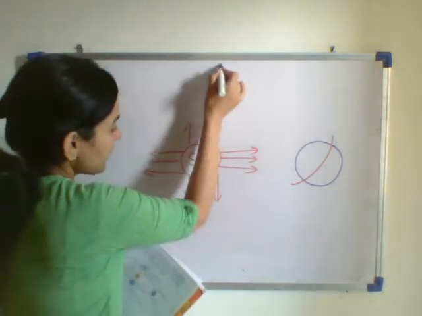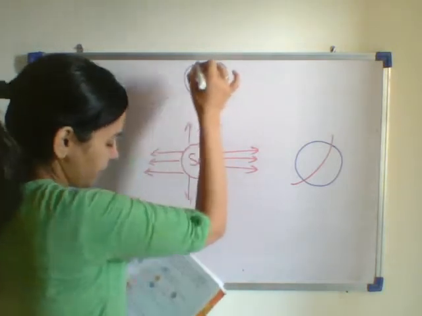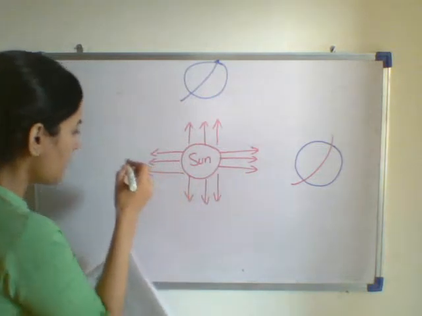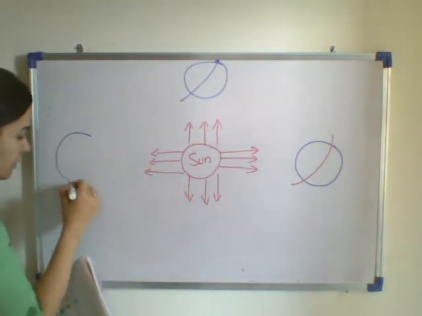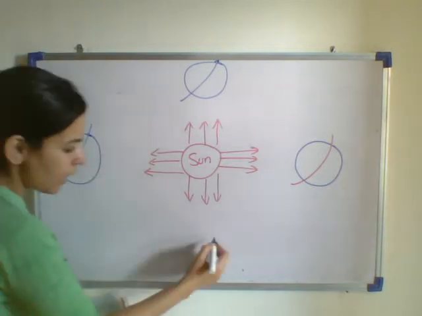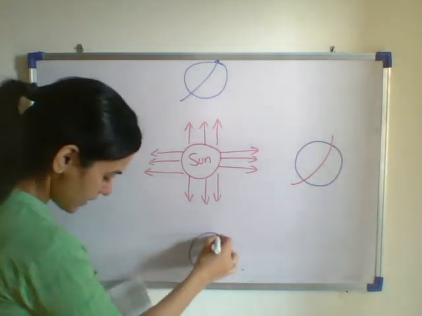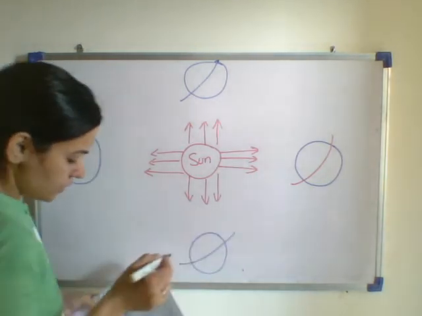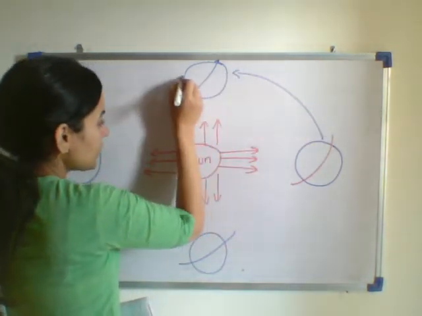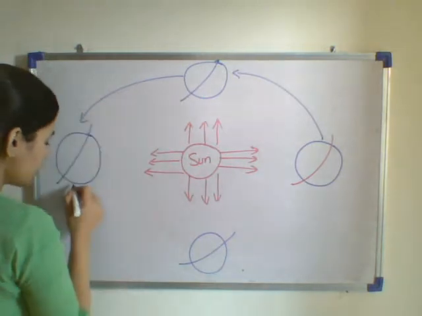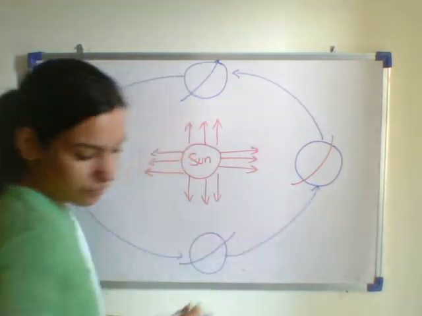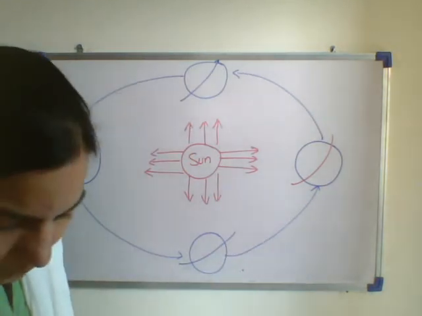The earth is slightly tilted. This is also an imaginary line. When the earth comes here, this is our imaginary line. So the earth revolves around the sun in its fixed orbit.